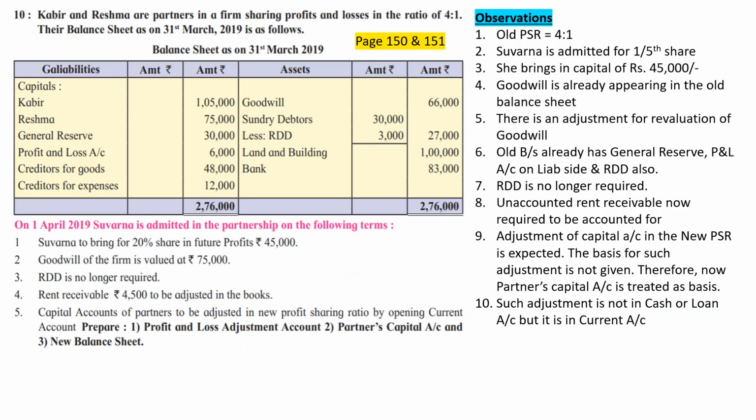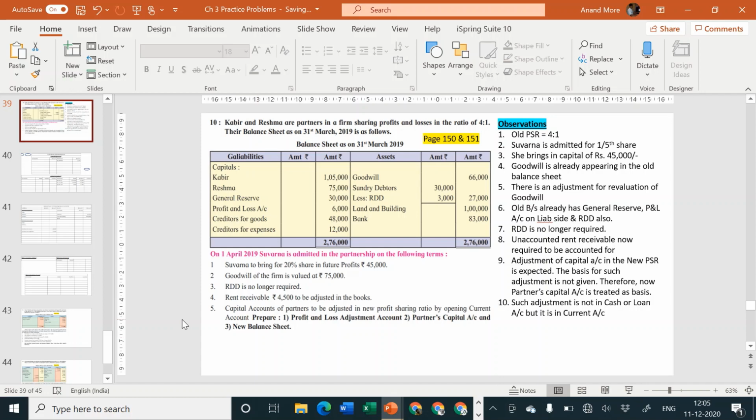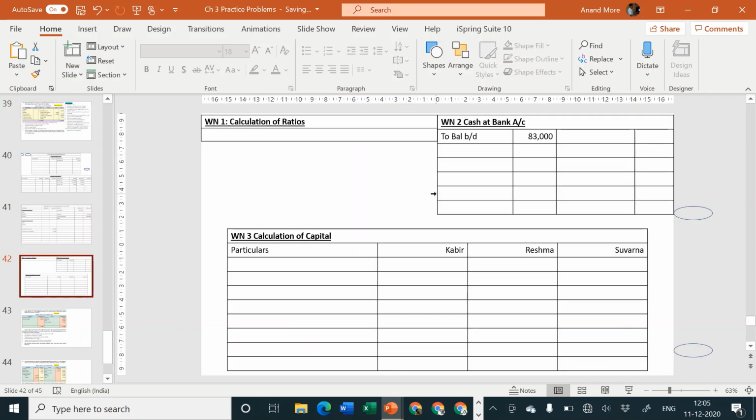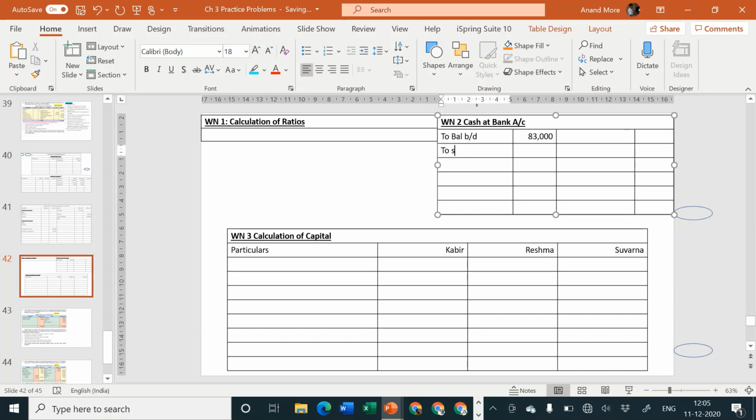So Suvarna is bringing in capital of rupees 45,000. So I am considering cash or bank account debit to Suvarna's capital account. So cash or bank account debit side to Suvarna capital. And how much capital she is bringing in?